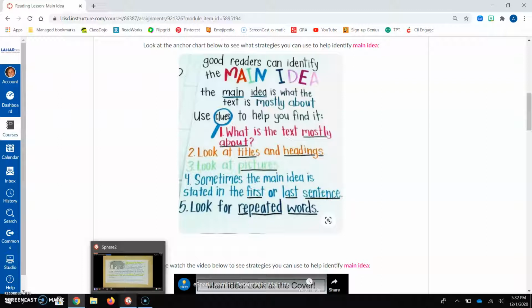And that's kind of what we talk about when we say, what is the author mostly talking about? A lot of texts have extra information, but usually the author will stick to one point that they're trying to get across, and that's what we call the main idea. What is the main thing they're talking about? What are they mostly talking about?